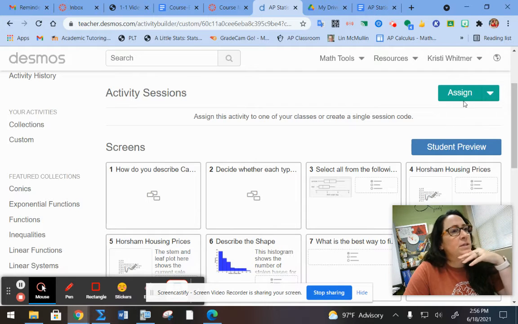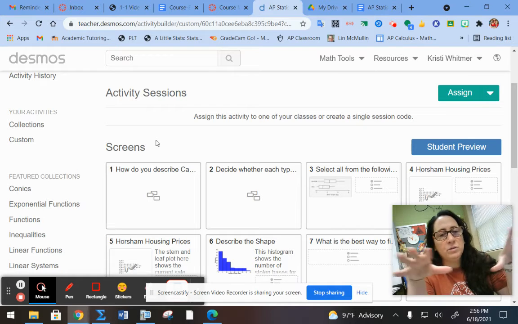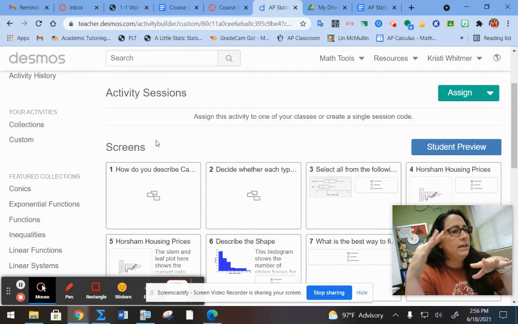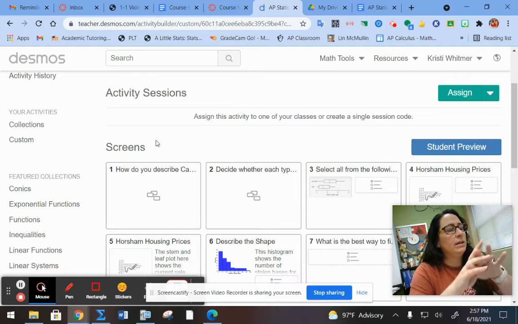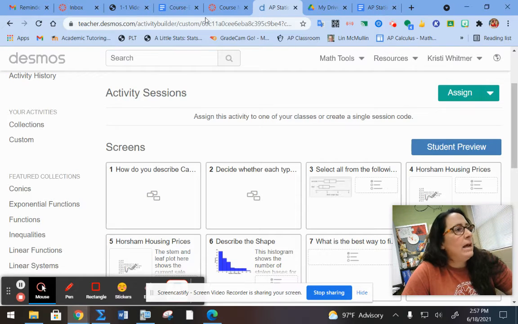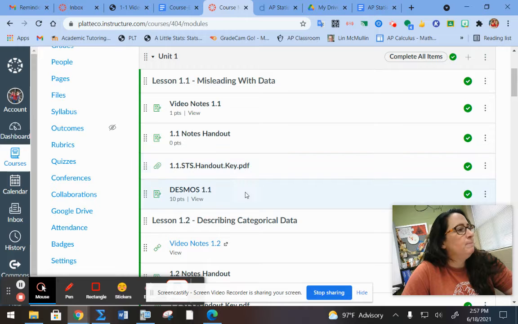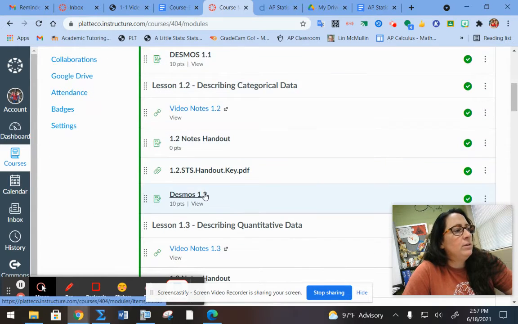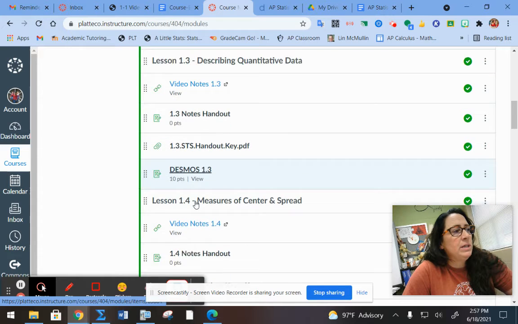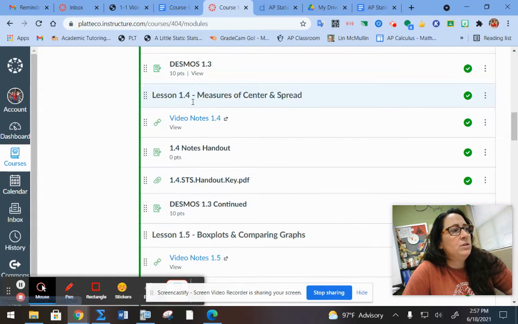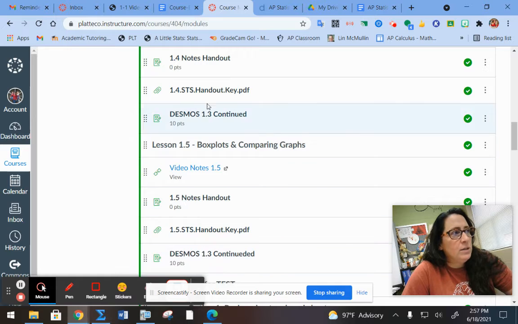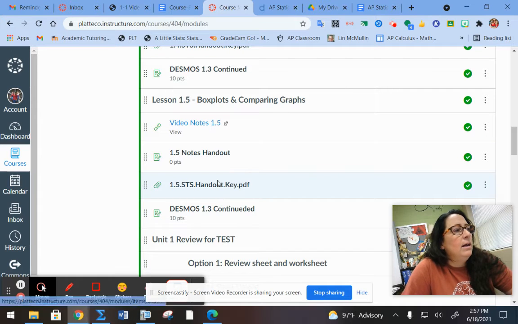When you see it after they've signed in, I can see the whole check-off for everything, each slide that the student has completed, and I really like seeing how they're performing on every single slide. So I have this going on for all of the lessons within here. This Desmos, like I said, is continued on to 4 and 5. It's a bigger one, so they'll have about 3 days to finish that Desmos. So it's one of the bigger Desmos activities that I created.